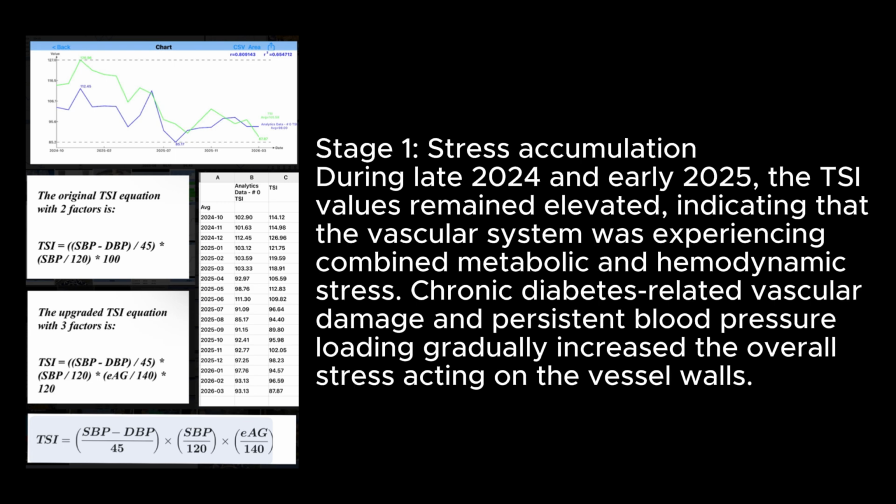Stage 1. Stress accumulation during late 2024 and early 2025. The C values remained elevated, indicating that the vascular system was experiencing combined metabolic and hemodynamic stress. Chronic diabetes-related vascular damage and persistent blood pressure loading gradually increased the overall stress acting on the vessel walls.